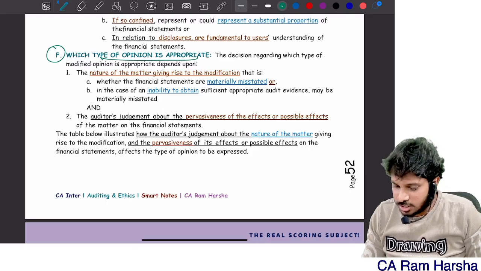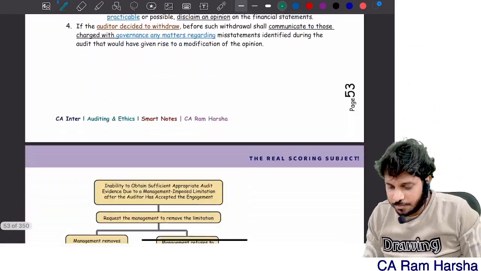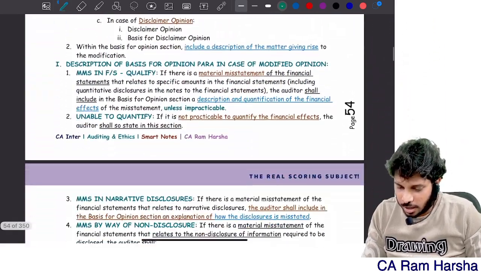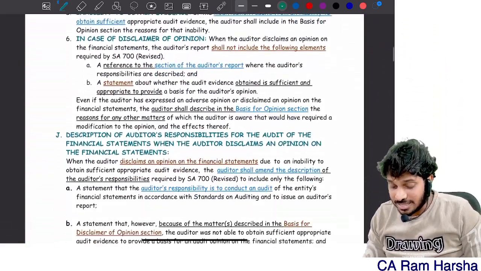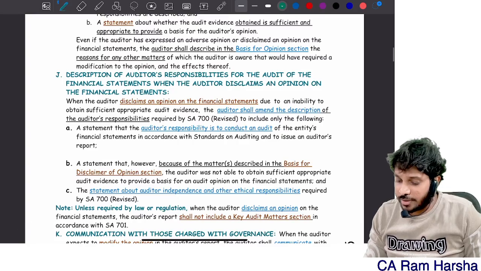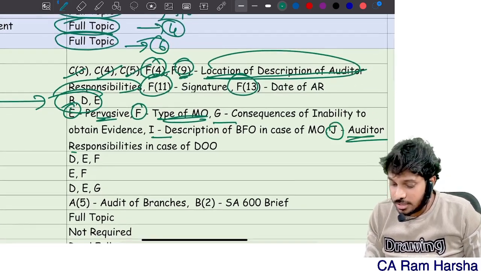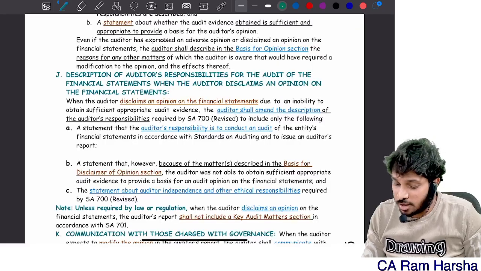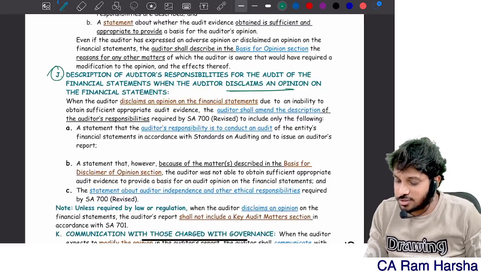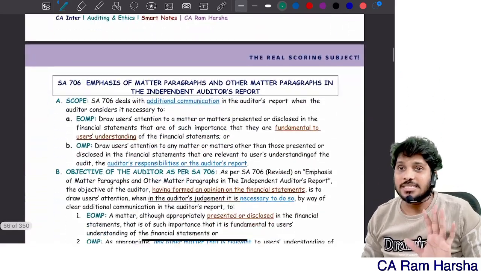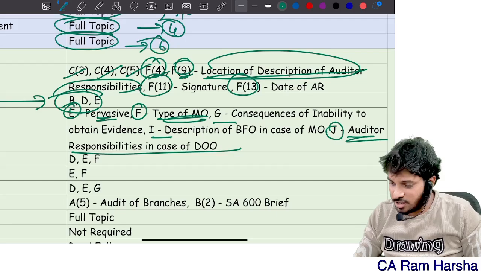G and I. That's it. Enough. J also not required. Actually, J is also given, I guess so. Yeah. J is also given. J, auditor responsibilities in case of disclaimer of opinion. In case of disclaimer. Yes or no? That's it. Then coming to 706.